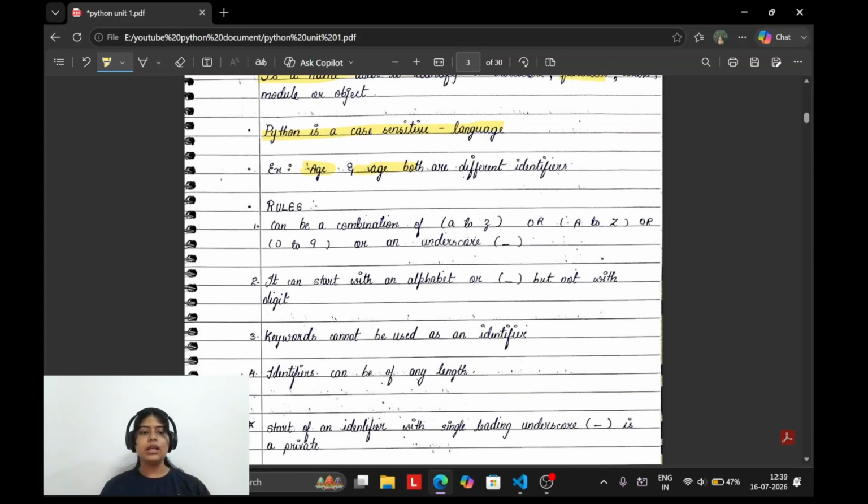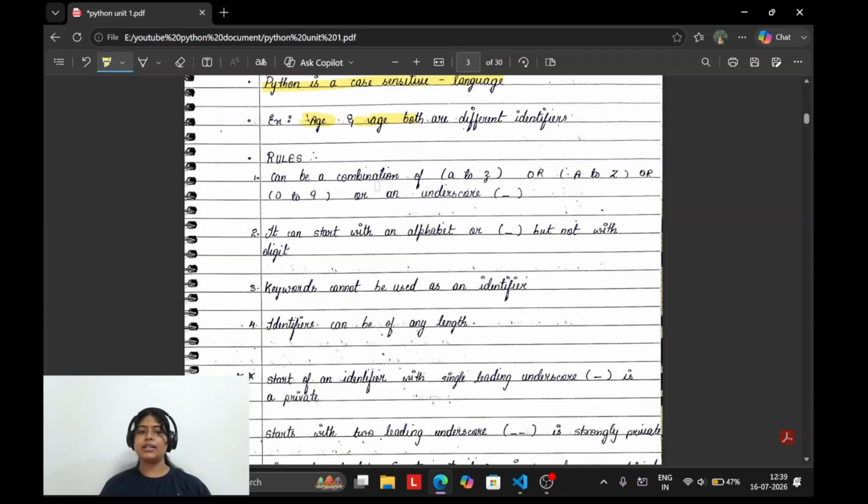Understood? Now there are rules for identifiers. Identifiers can be a combination of A to Z lowercase, A to Z uppercase, or numbers 0 to 9, and in fact underscore. Okay, underscore. Underscore is the only special character that is used in Python, and other than this, no other special characters are allowed to be used, only underscore. No at the rate, no double underscore, nothing, only one underscore. Okay, an identifier name can start with an alphabet or an underscore.